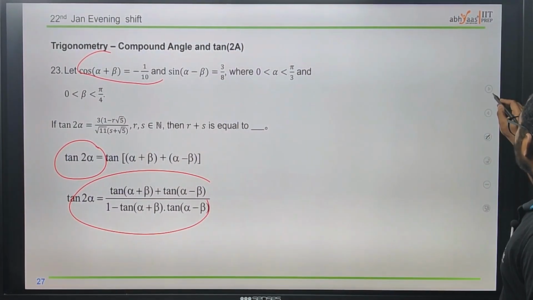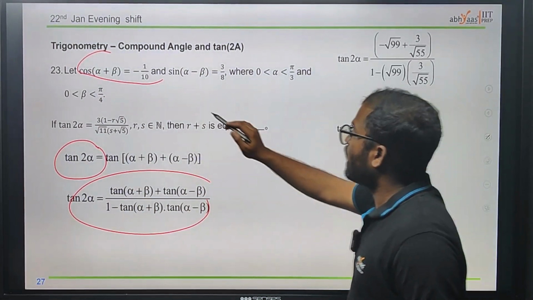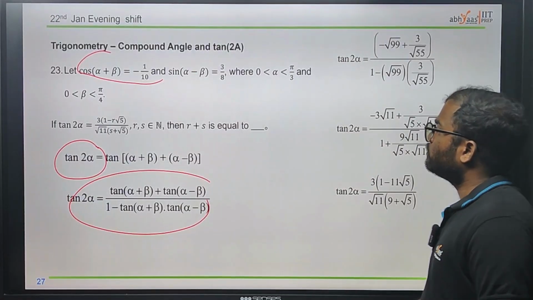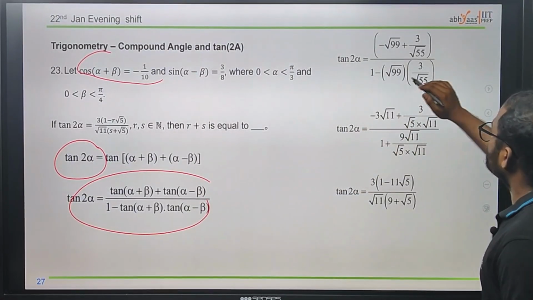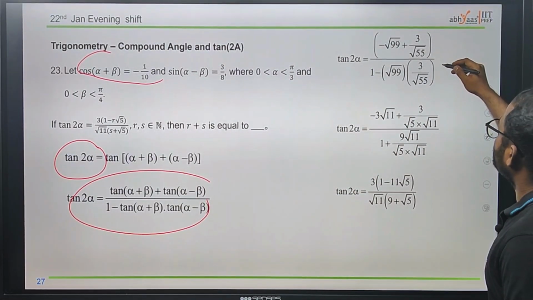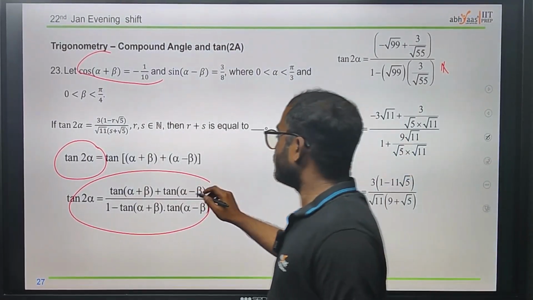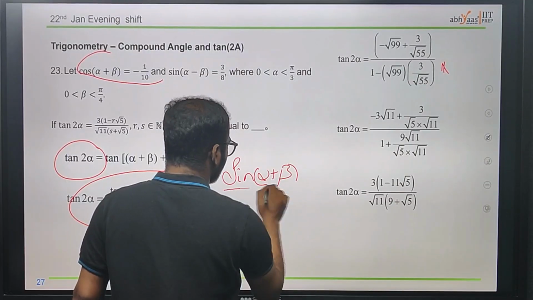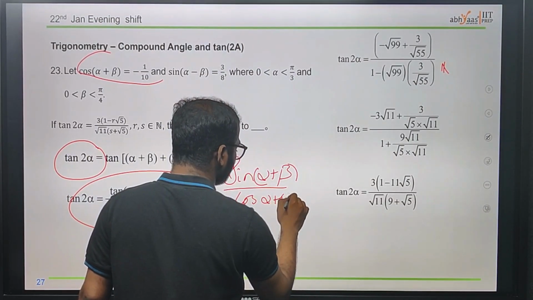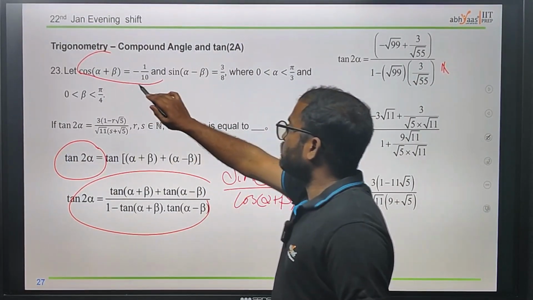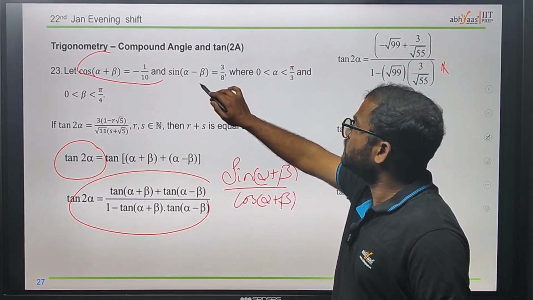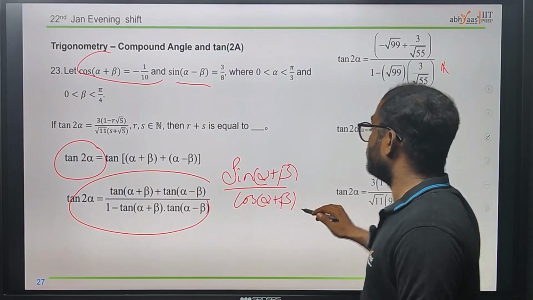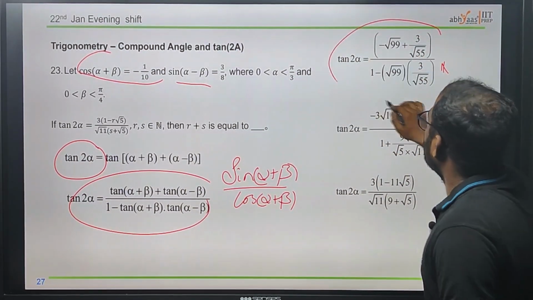Now just substitute those values whatever we have in this, which is sine of alpha plus beta and cos of alpha plus beta. By using that we can easily substitute those values. After that we can easily find whatever the values are here. Here we have sine of alpha plus beta and cos of alpha plus beta. From this we can easily find sine of alpha plus beta, and from this we can easily find cos of alpha minus beta. After finding those values, just substitute here, and after getting that, we will have this situation.